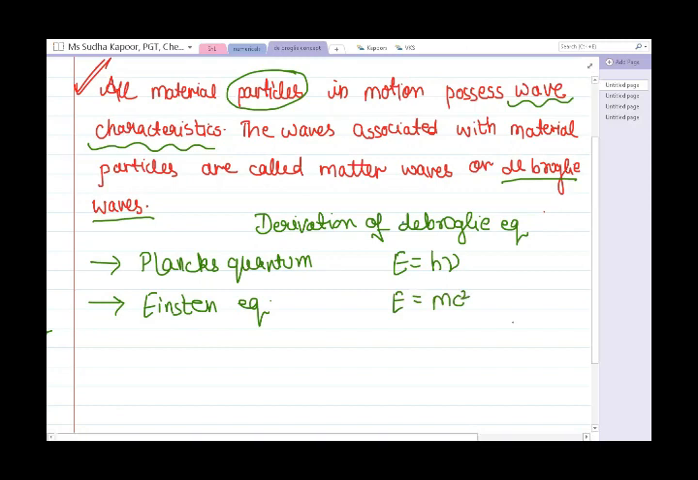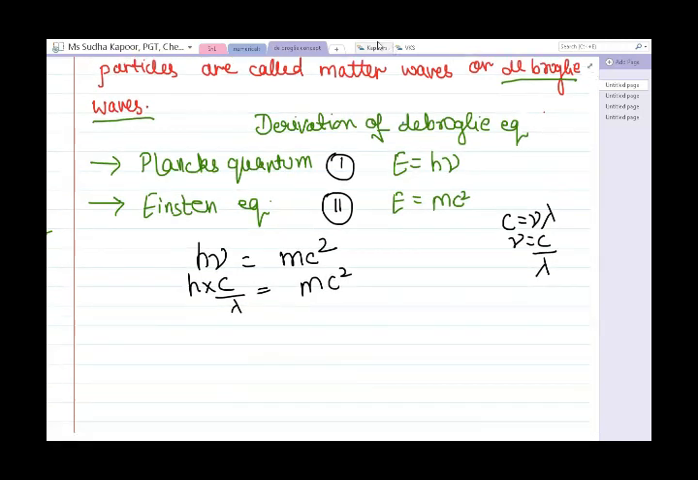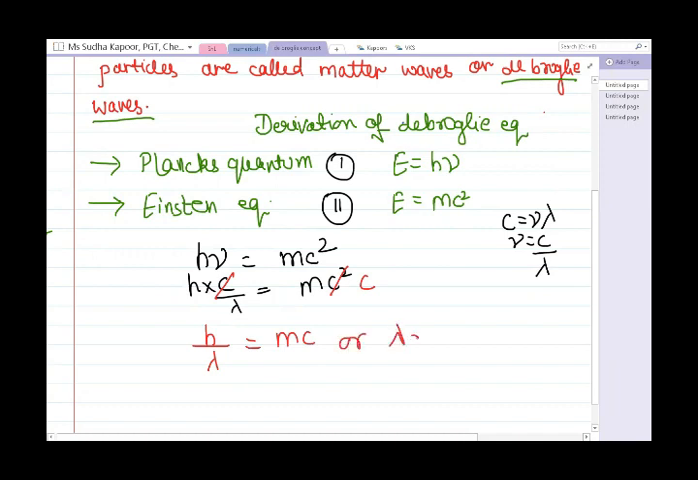We all know that c is equal to nu lambda, or nu is equal to c by lambda. Both are equations of energy, so h nu is equal to mc square. H into c by lambda is equal to mc square. What can we further use here? We can cancel out one of the c with the other. On the other side, we get h upon lambda is equal to mc, or lambda is equal to h upon mc. But students, c is the velocity of light.